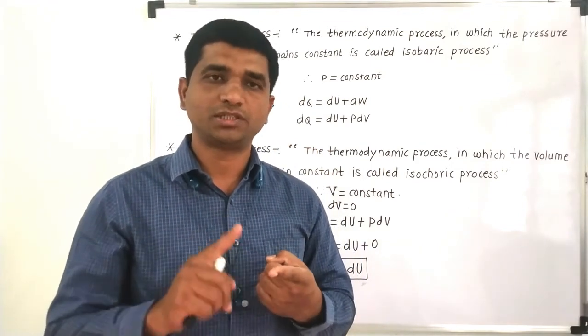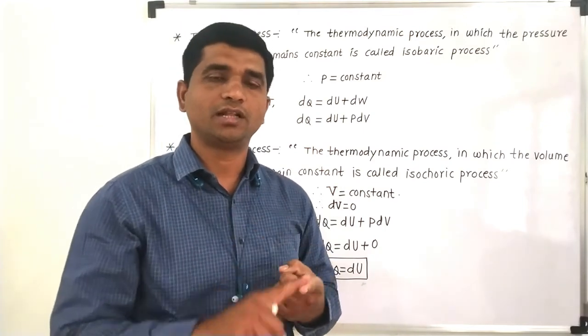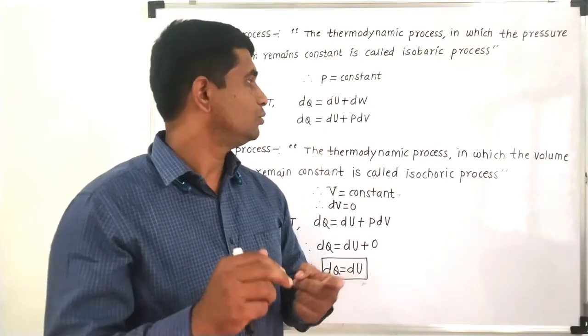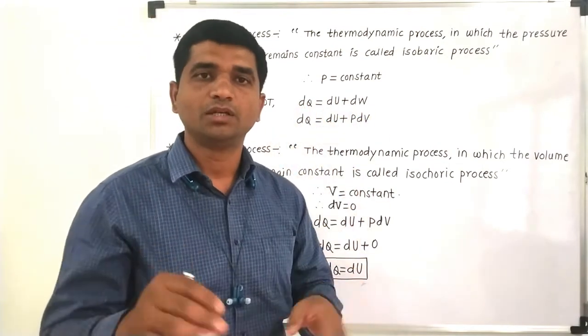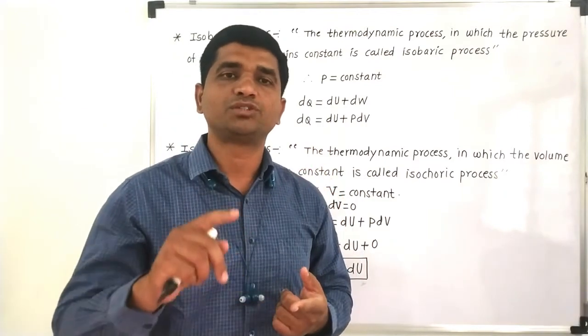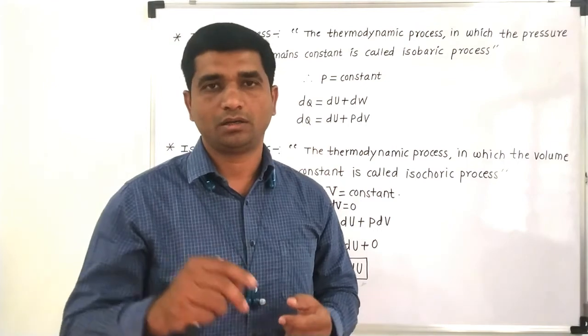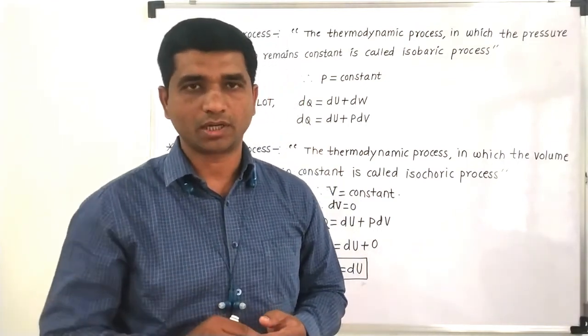For an isothermal process, temperature remains constant, so the change in internal energy will be 0. So the first law reduces to dQ is equal to dW, which means in an isothermal process we get maximum work done. This maximum work done we will calculate in our coming lecture.